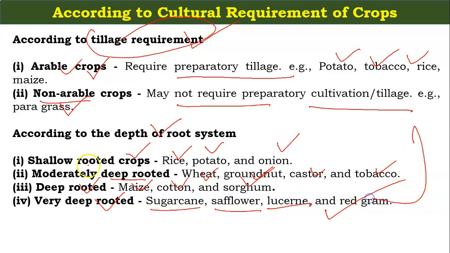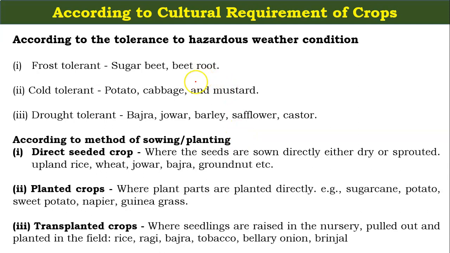So the crops can be classified on the basis of the depth of the root system. According to the tolerance to hazardous weather conditions, crops can also be classified: frost tolerant crops are sugar beet and beetroot.